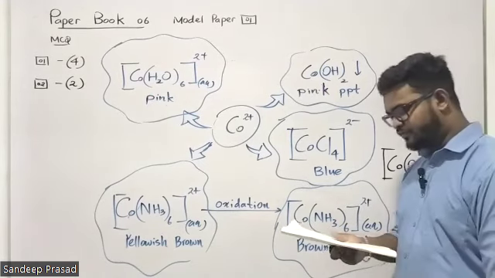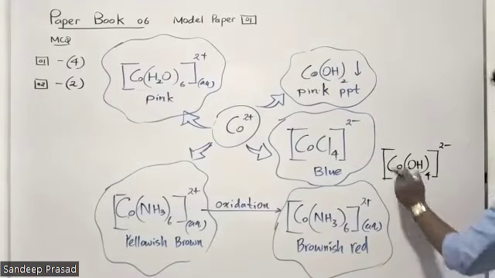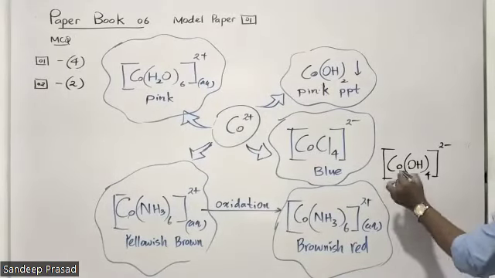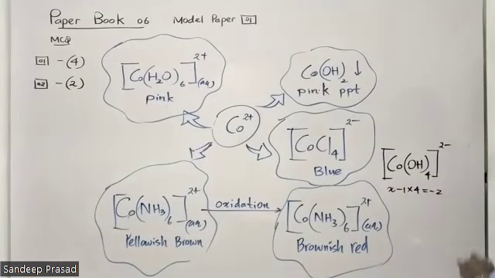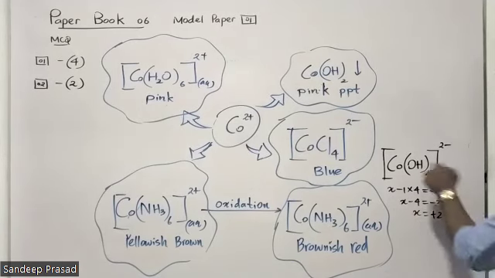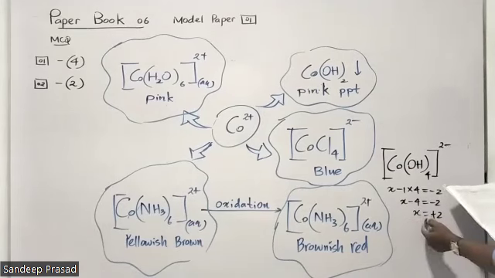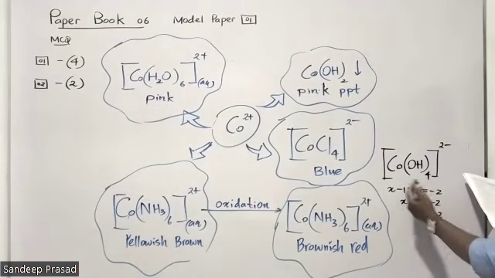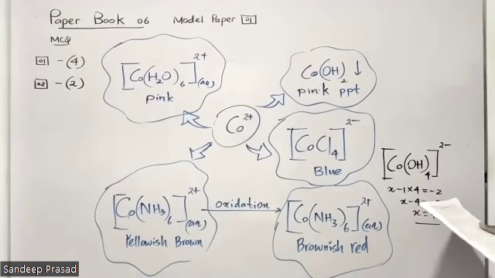Okay. Then let's go for the other statements. The oxidation number of cobalt in the ion is -2. Let's take the oxidation state of cobalt as X. OH minus is -1 into 4, and the summation is equal to -2. Then X minus 4 is equal to -2, X equals +2, oxidation state of cobalt is +2. Second statement, they have given -2. But what is the correct answer? +2. So therefore, second statement is wrong.